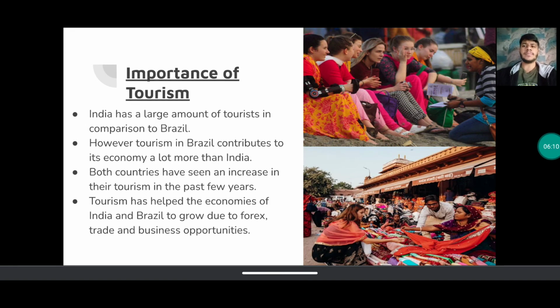Now, why is tourism so important? Alright, tourism जो है important क्यों है? India has a large amount of tourists in comparison to Brazil. Now, first let's talk about some data. Alright, India में population भी ज़्यादा है, and therefore the amount of people working in tourism is also a lot more. So इंडिया में बहुत ज़्यादा टूरिस्ट भी बाहर से आते हैं, alright, because there's a lot of opportunity for tourism here. However, tourism in Brazil contributes to its economy a lot more than India.